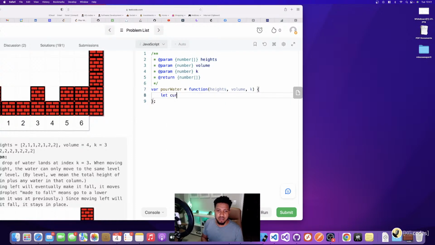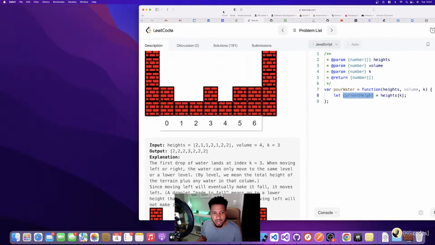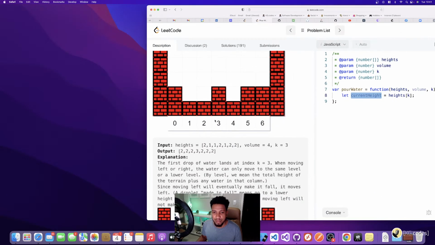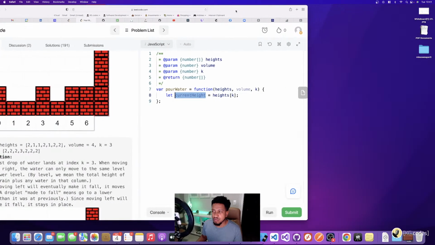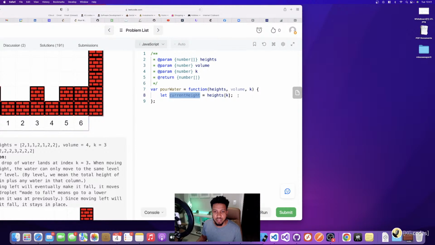So what I need to do is basically get a current height of where I'm at. Heights is guaranteed for my constraints to be there. So I need a current height, basically the height at which my water is going to originally drop. In this problem, the water is going to drop at index 3, and the height at index 3 is 2 bricks. So this would spit out 2 to start with.